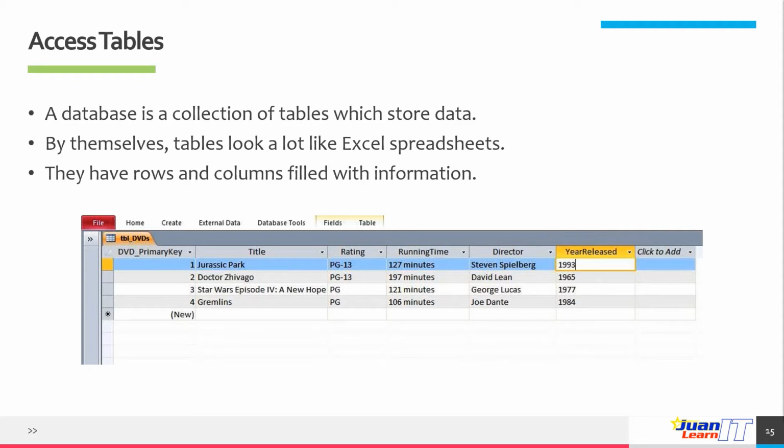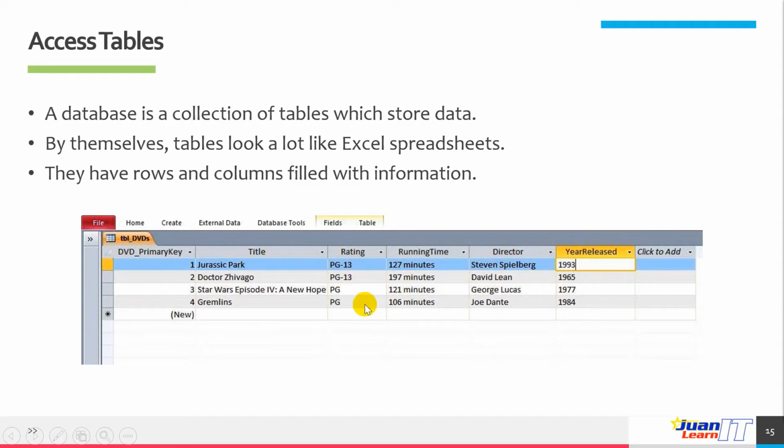Each record is a unique item. In our example here, in a table of DVDs, each record would be a DVD title, like Jurassic Park, Dr. Zhivago, and so on. Each record is subdivided into fields. Each field is a piece of information about that item. So the DVD Jurassic Park would have fields for title, rating, running time, director, and year released.